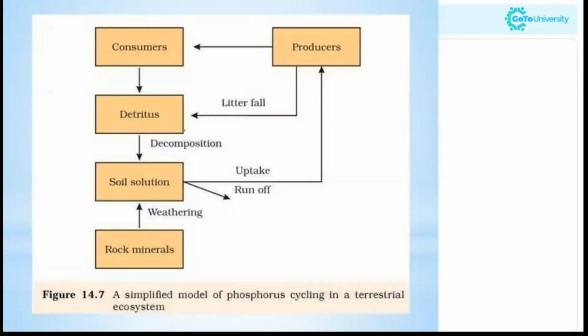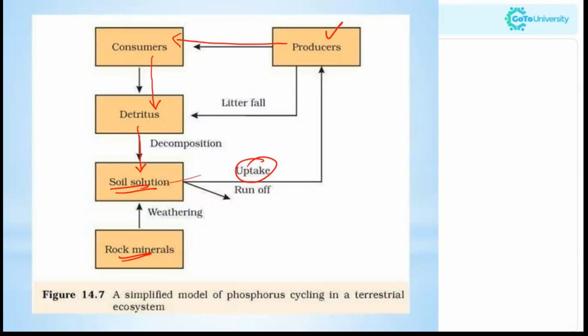So here from the rock minerals, by weathering it mixes with the soil solution, and it is taken up by the producers, the plants, from the soil. From producers it goes to the consumers. From consumers, by decomposition, detritus will have it, and after decomposition it goes back to the soil solution.